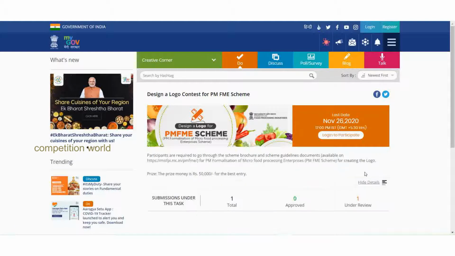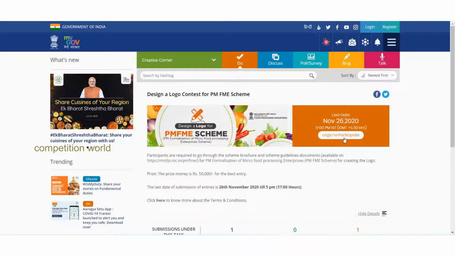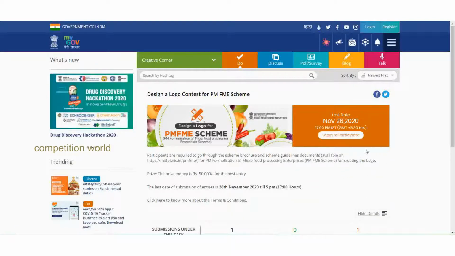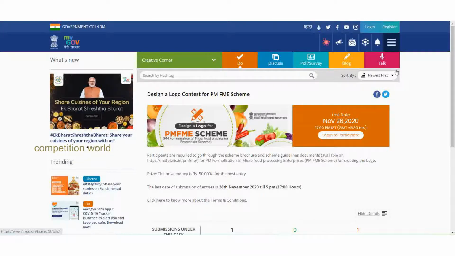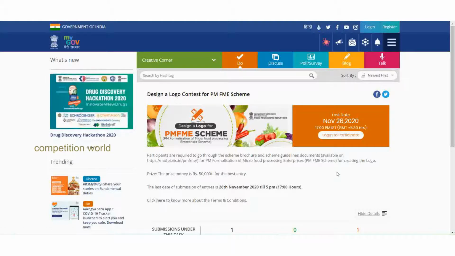Friends, now we are in the competition home page. You will see a button, login to participate. Click this button if you are already registered in MyGovernment. If you are new to the MyGovernment page, you can go here, register, and give your every detail, your name, your email address, phone number, everything, and your latest photo. And you can again come to this competition page and click here, login to participate in this logo competition.